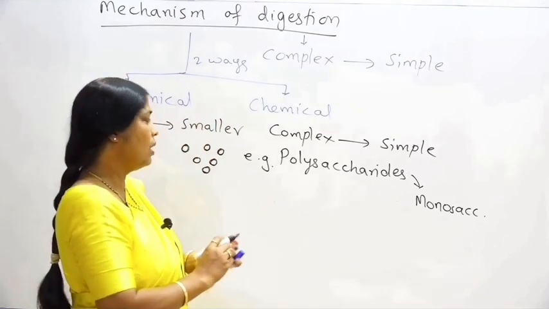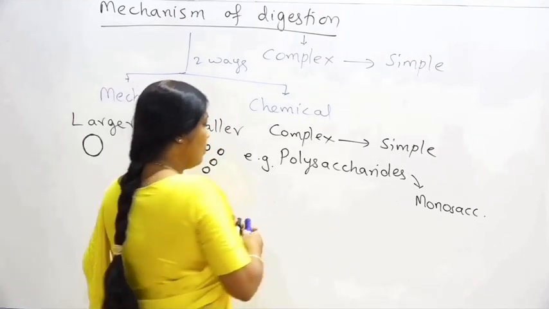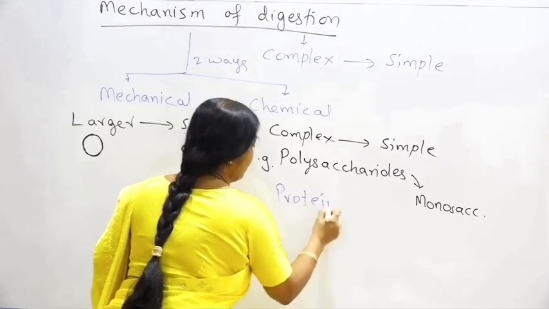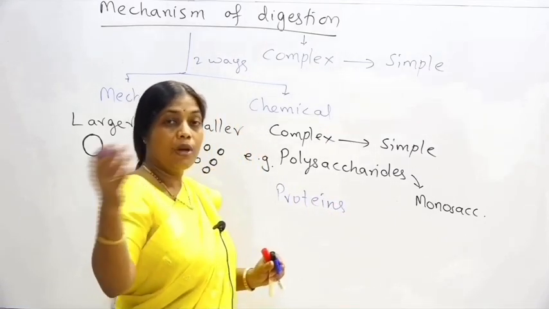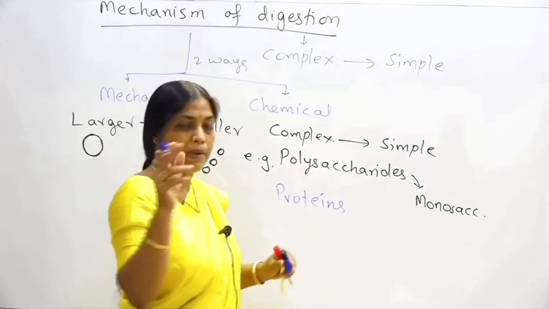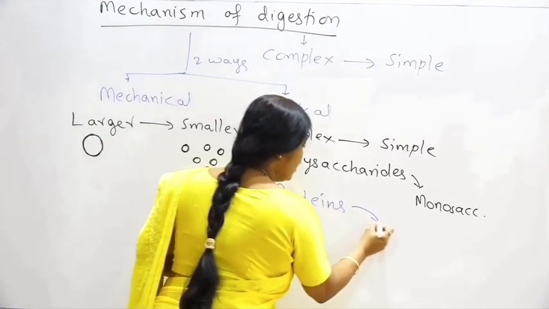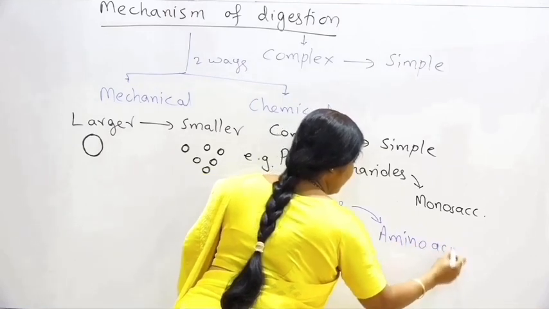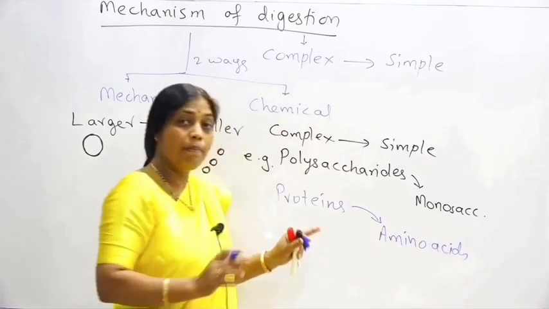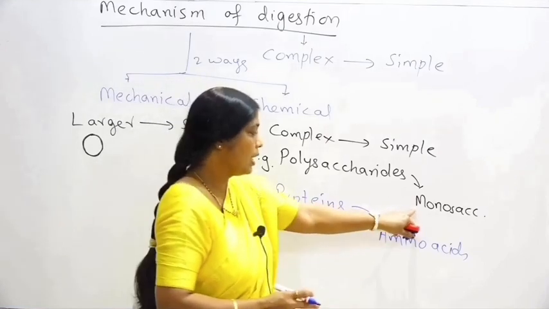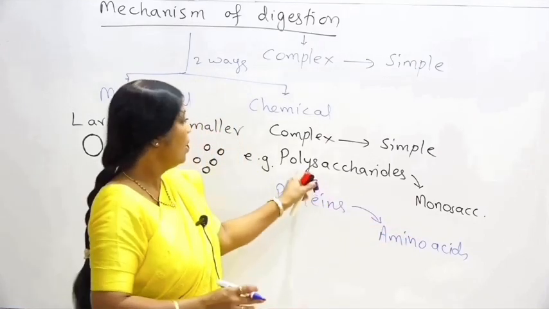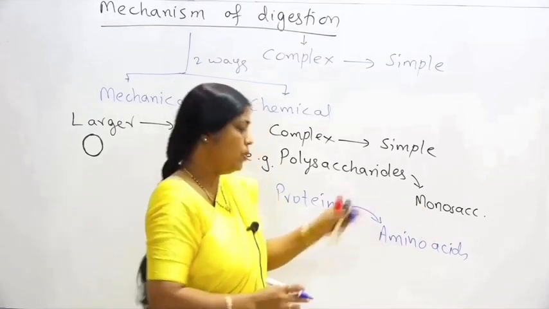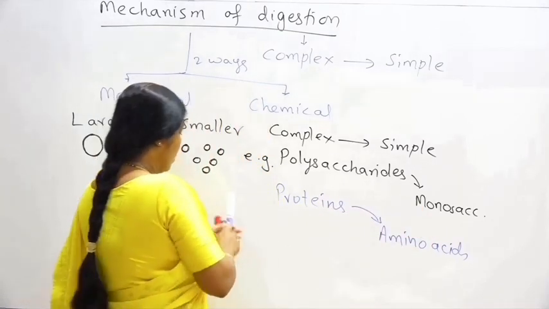Similarly, when I am talking about proteins, proteins are made up of a number of amino acids linked together by peptide bonds, and when the proteins are digested, they get converted into amino acids. So amino acids are the simplest food particles: digested carbohydrates are monosaccharides, digested proteins are amino acids.